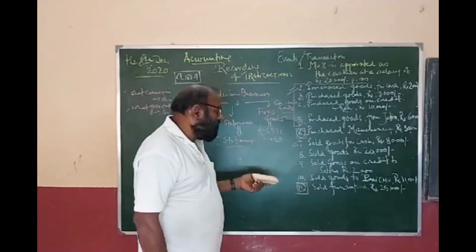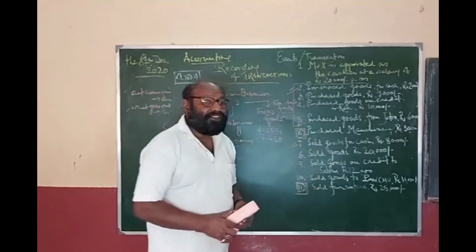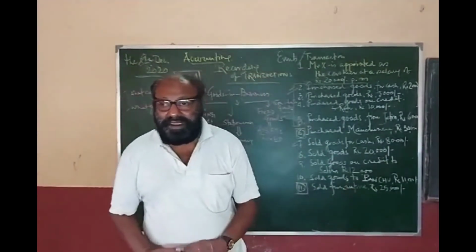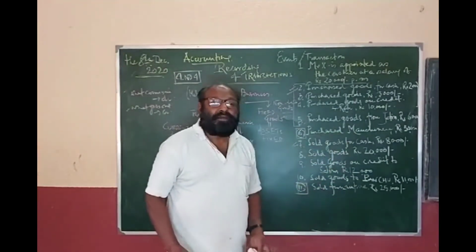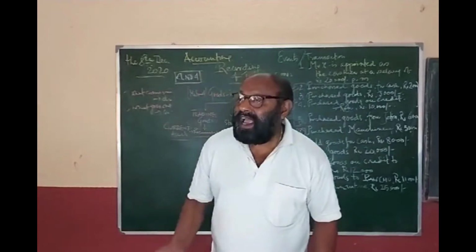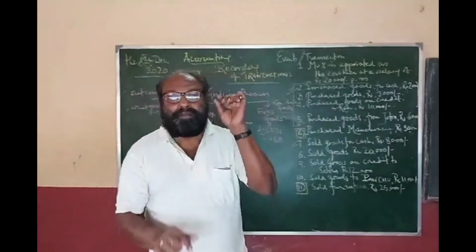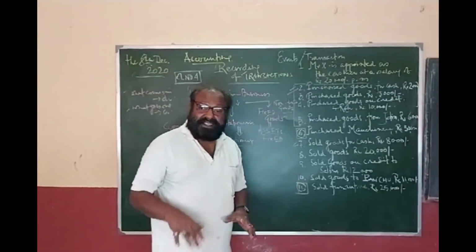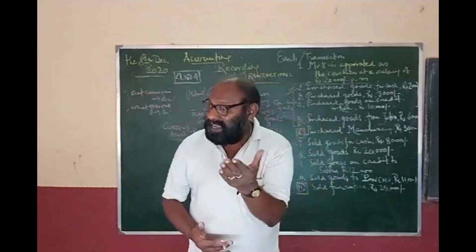So whenever a fixed asset is purchased, the name of the asset is used. Whenever we purchase a motor lorry, we write motor lorry account debit to cash or bank, whatever it may be. Whenever we purchase any machine, debit to cash. Whenever we purchase any furniture, debit to cash. If they are sold out, they will be credited and cash will be debited. But whenever we purchase trading assets, the assets in which we carry our trade, that is our trading assets.